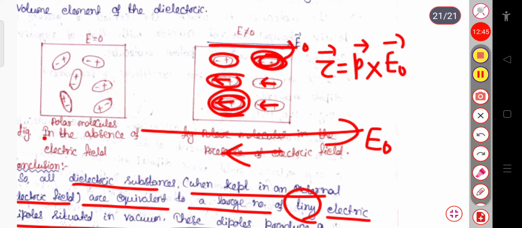Polarization basically means the separation of charges, or the induced electric field developed because of the applied electric field. In that case, the dielectric material is said to be polarized.